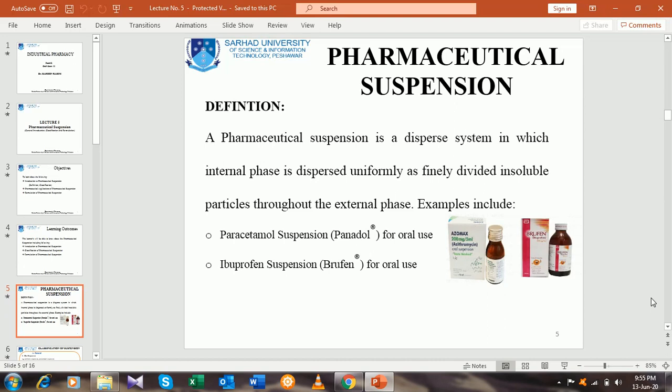How will we calculate the dose if we want 100 mg? You can see on the label 200 mg for 5 ml, and I want to take 100 mg. If I divide the 200 by 2, then it will become 100 mg.